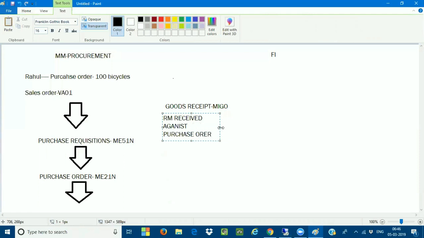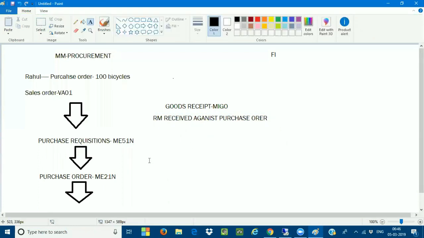So the goods receipt is nothing but you are receiving the raw material against the purchase order. Whatever quantity you have ordered has to be delivered on 05/12/2018. You are expecting the goods to be delivered by 05/12/2018. So when you are doing the MIGO, the goods received document gets generated.